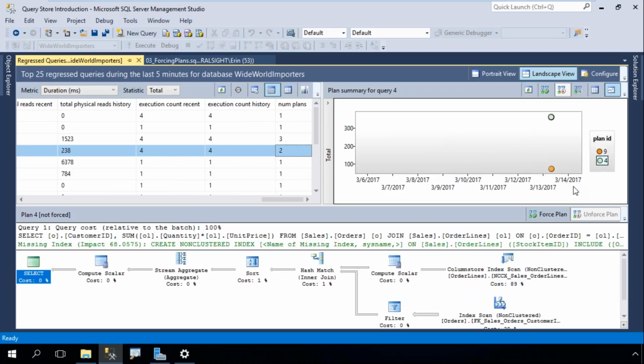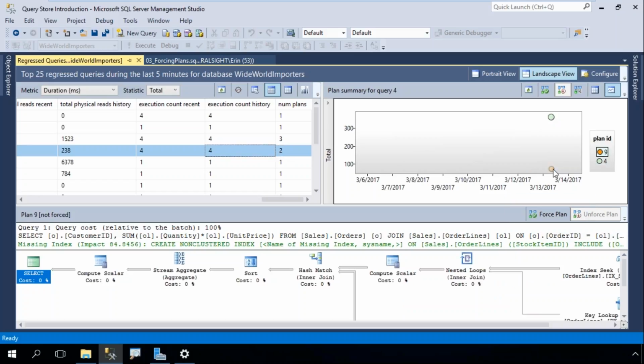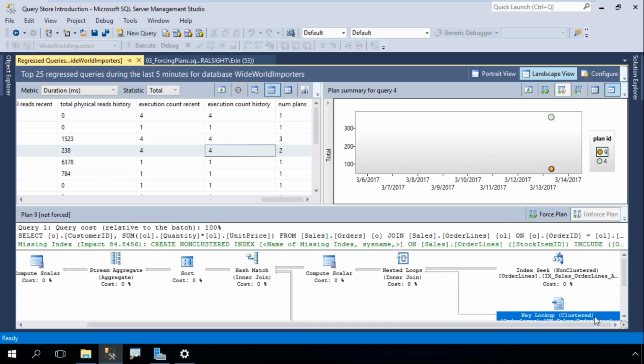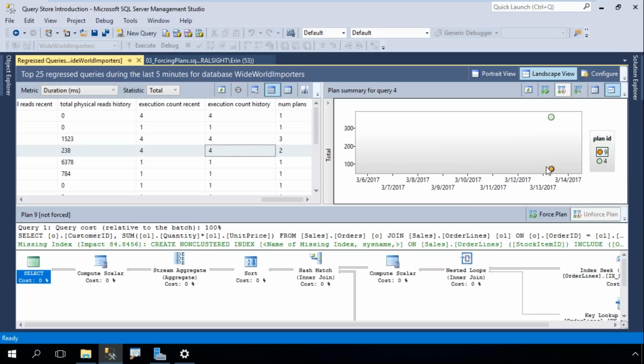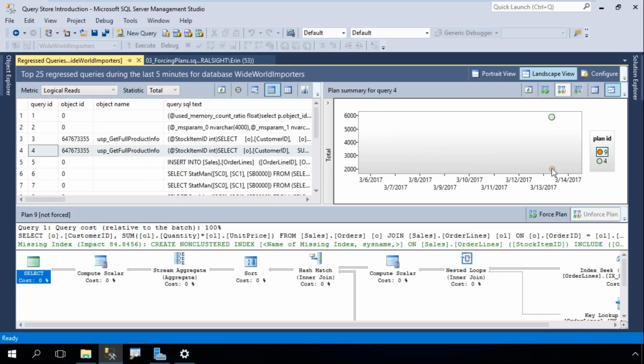And if I decide that performance is better with one particular plan, then I can force it right here in the UI. You see I've got this force plan button right over here. Ta-da! So let's say that I look at this query that's got our 2 different plans. And this one, that plan isn't quite as pretty. It's got my nested loop in there. And this one has my index scan, and I can see that this one is less expensive in terms of duration. And maybe I might also look at reads and decide, well, hey, this one is lower in terms of reads. So this is the plan I want to use.